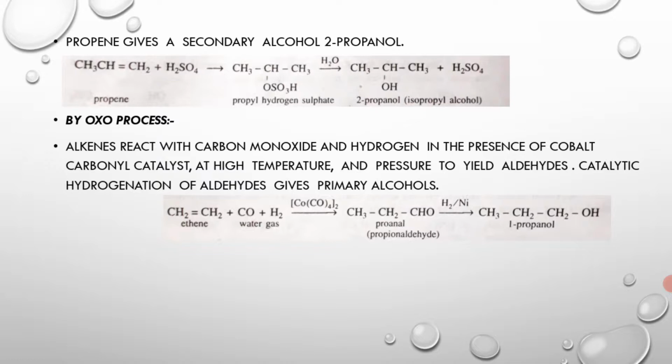Here ethene, when treated with water gas in the presence of cobalt carbonyl catalyst, forms an addition product, propionaldehyde.